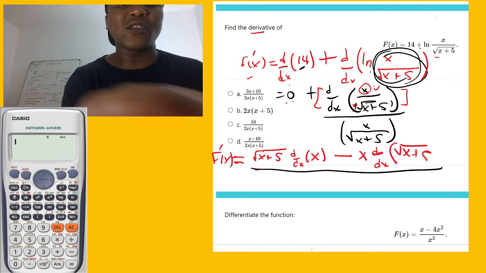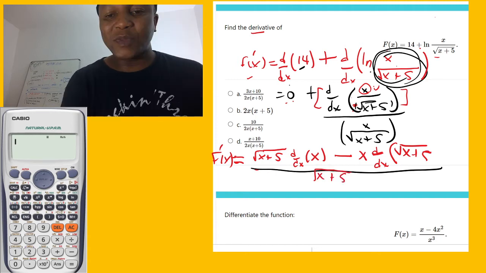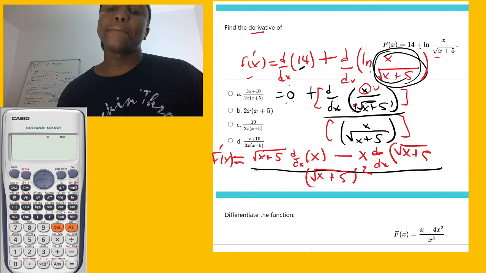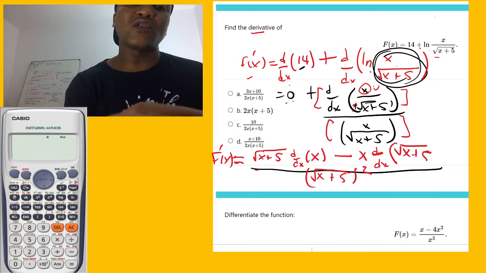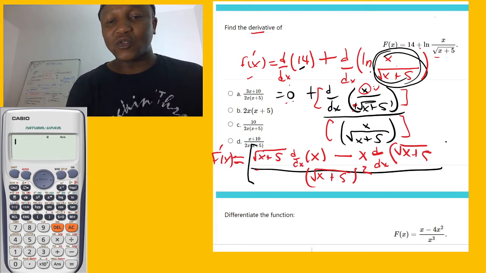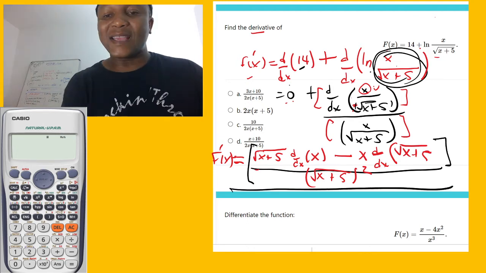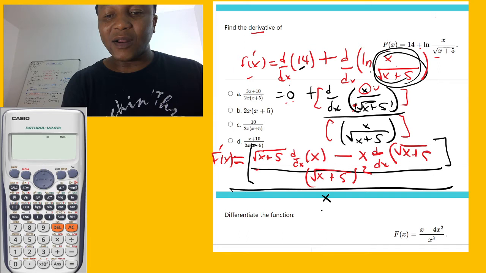So the denominator squared is x plus 5 squared. But remember, you still have this baby right there. So all of this stuff, we can do it like this, bracket, bracket, and then we go over what we have right here at the bottom, x plus 5.